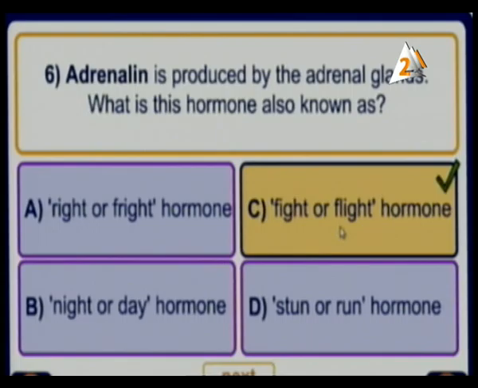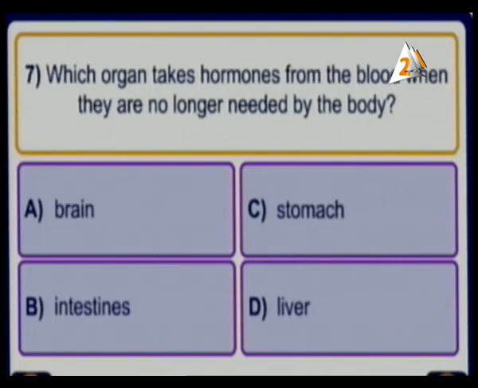Why? Because the adrenal gland has a function to make us very active during a fight, or from fright from anything, any accident, any danger. So it is fight and flight. This is the hormone of the adrenal gland, called the adrenaline hormone. Let's go and see another one.